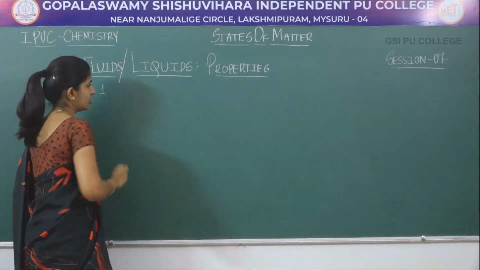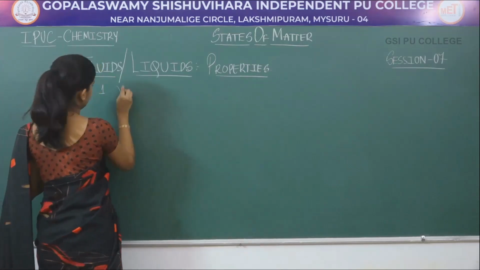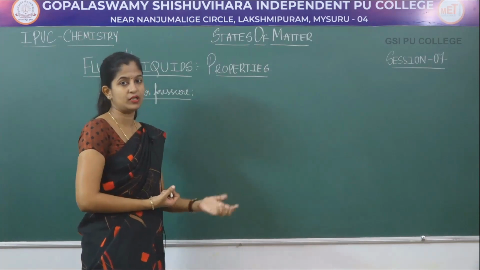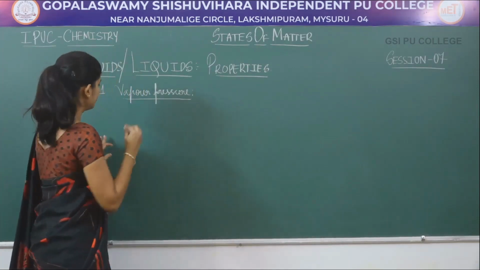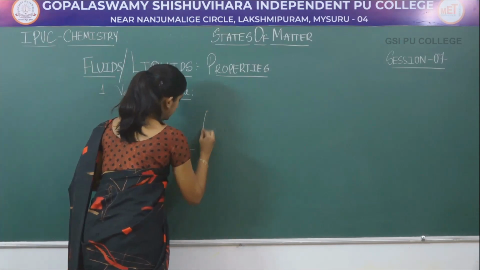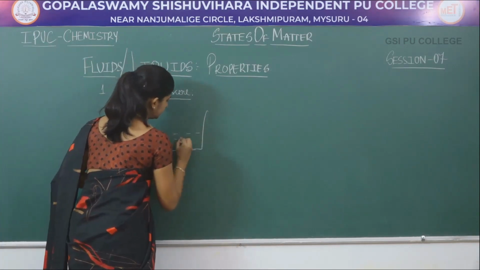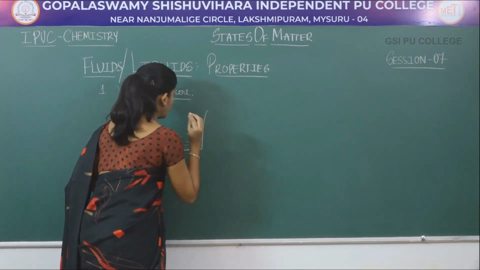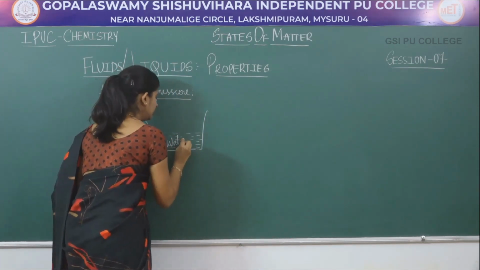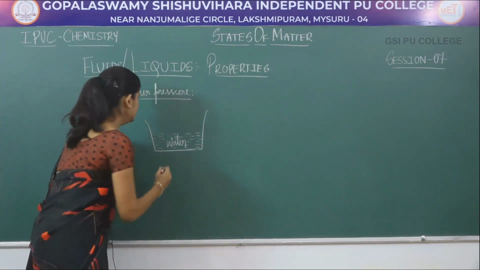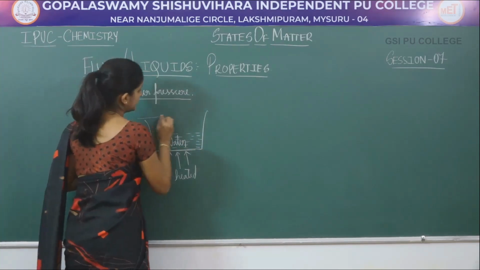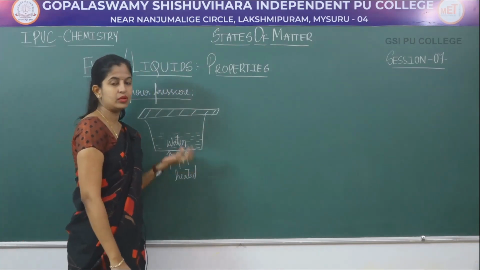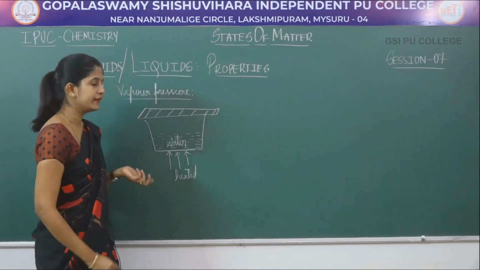The first property we are going to study is about vapor pressure. Before going to what we mean by vapor pressure, let us take an illustration to explain what this vapor pressure is. So let us take a container and you have a liquid in it. Say it is water or something. This is your water, and this water is being heated. So let us take this as a closed container. You know what happens now? The water gets vaporized.